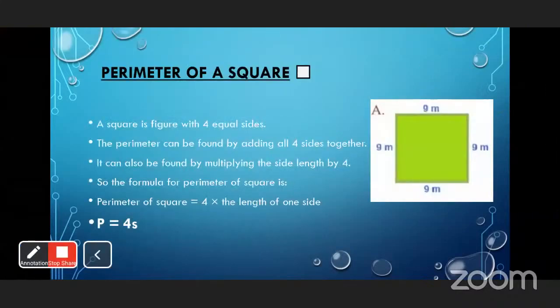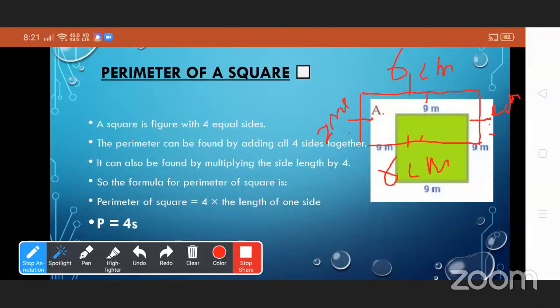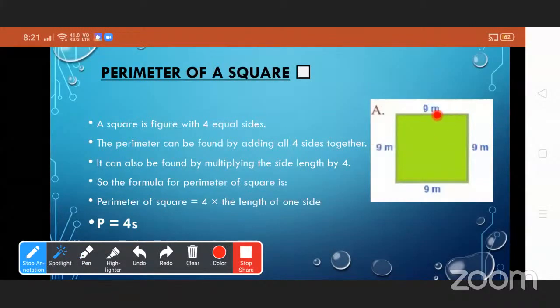Now see here, perimeter of a square. A square is a figure with 4 equal sides. This is a square, so all the sides are equal: 9 meter, 9 meter, 9 meter and 9 meter. The perimeter can be found by adding all 4 sides together. We already know what perimeter is: the sum of all sides of any figure.